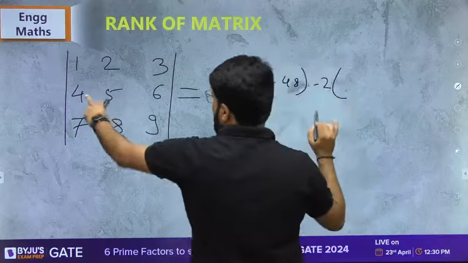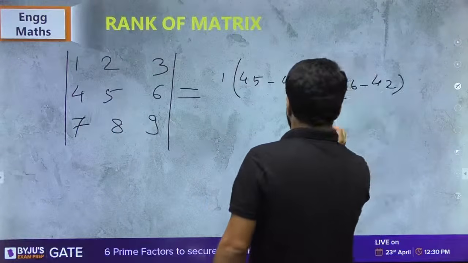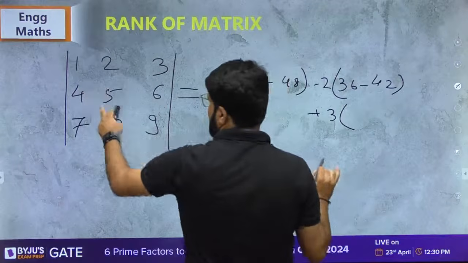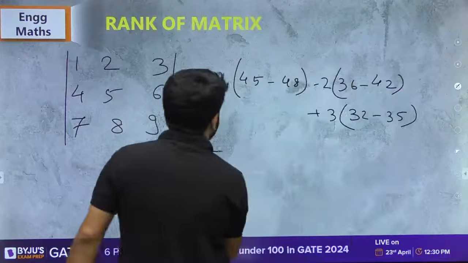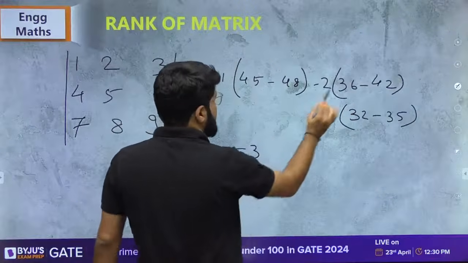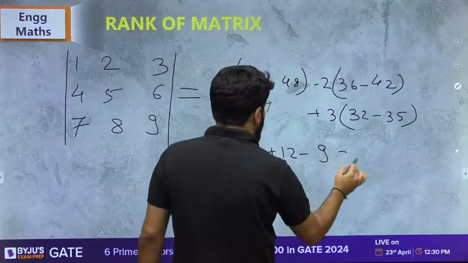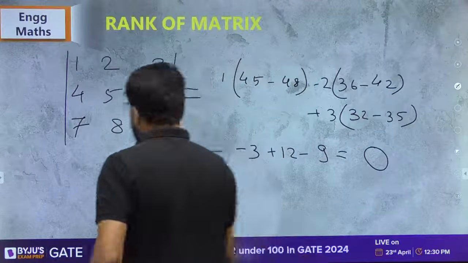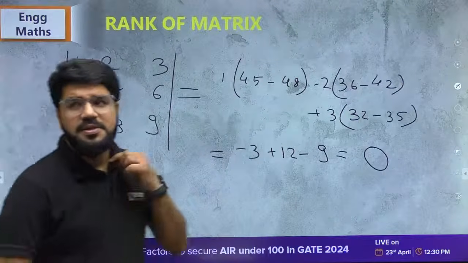Then minus 2 of, okay, 4 9s are 36 minus 42, and plus the last term is going to be 3 and its corresponding minor 4 8s are 32 minus 35. Let us calculate this value. This becomes minus 3. Minus 6 into minus 2 plus 12, and this is again minus 9, and minus 3 minus 9 is going to cancel out with 12, and the answer should be 0.